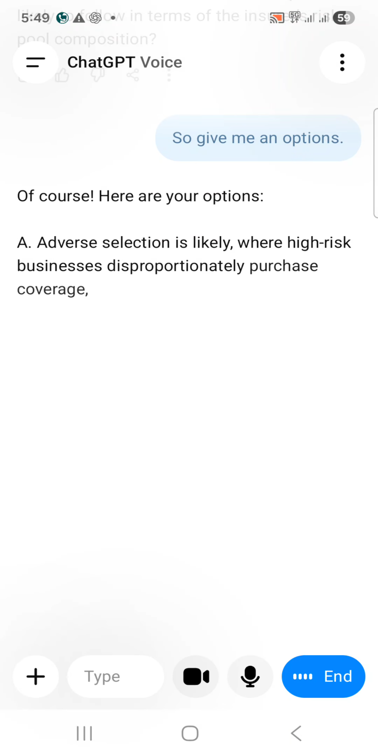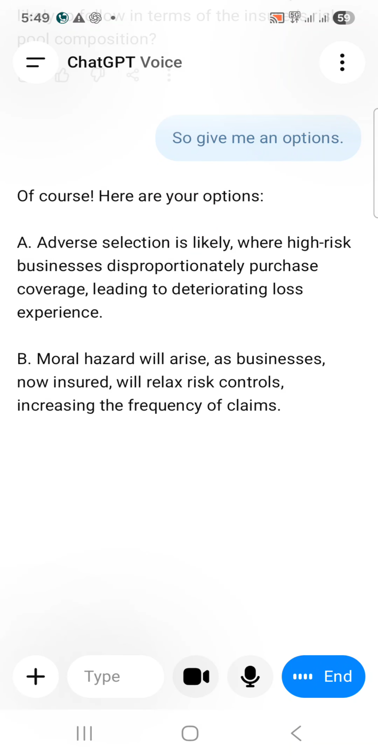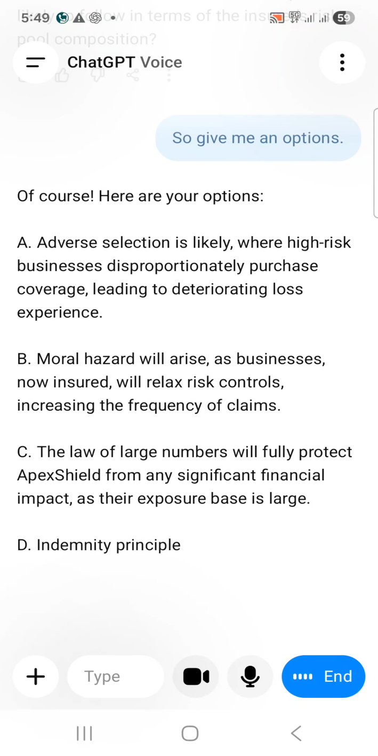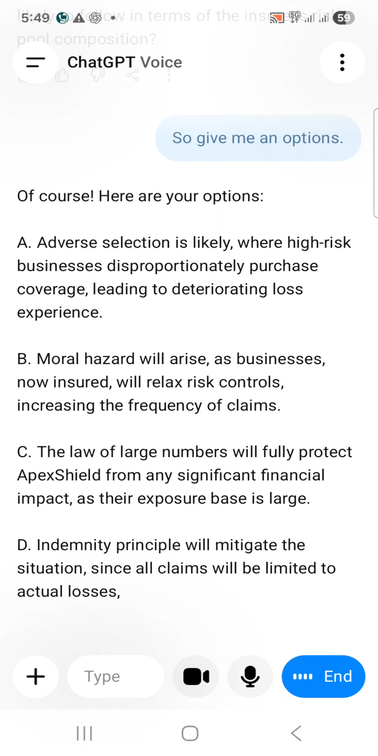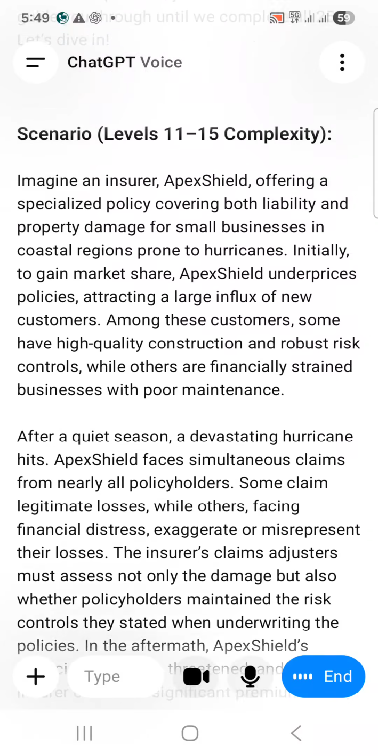A. Adverse selection is likely, where high risk businesses disproportionately purchase coverage, leading to deteriorating loss experience. B. Moral hazard will arise as businesses now insured will relax risk controls, increasing the frequency of claims. C. The law of large numbers will fully protect Apex Shield from any significant financial impact, as their exposure base is large. D. Indemnity principle will mitigate the situation, since all claims will be limited to actual losses, preventing any financial strain.